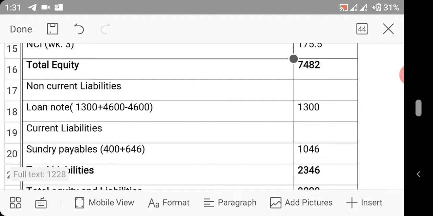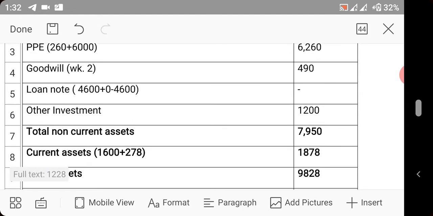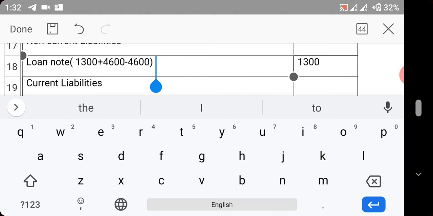Now remember that Udo collected the loan of 1.3 billion naira to finance the acquisition of Aloma. So he is owing. That is where we got this 1,300 plus the 4/6 of the loan Aloma gave to Udo minus intra-group loan. You see, we have minus 4/6 here. We minus 4/6 here. Now we are also minusing 4/6 here because they were loans that they gave to each other. So it's called intercompany loan or intergroup loan. So it is eliminated. That's why we are minusing it.